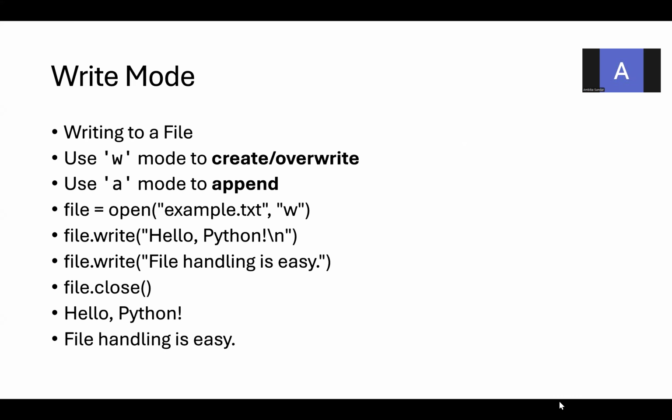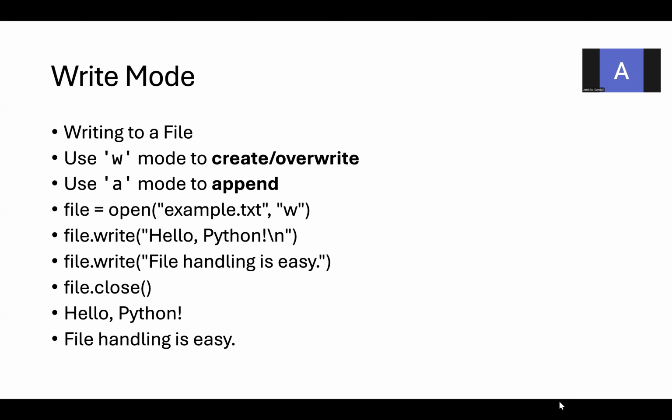For file.write, the file is a handler where you are going to store the file. Using the write method, you are going to write hello Python. Again, you are going to write file.write. File handling is easy. Now you have written these two lines into the file using the file.write method.